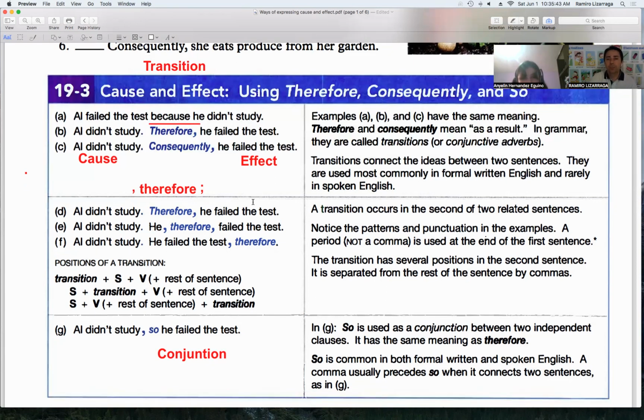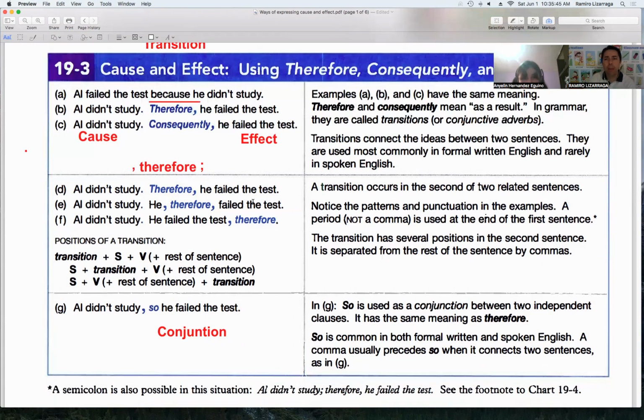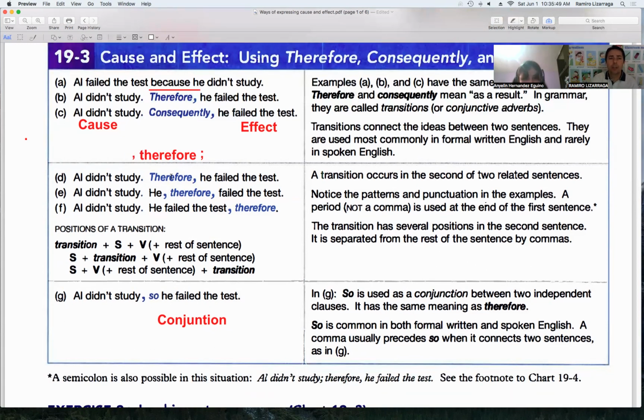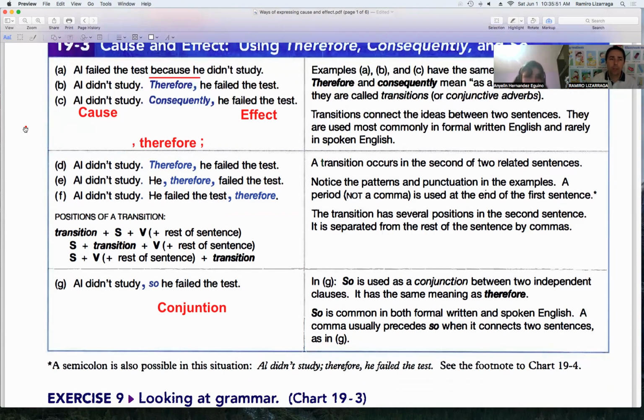Okay, so now let's notice the patterns of punctuation. Let's notice these examples right here. Therefore, we're using a period and a capital letter, and then a comma. Perfect. Or we can also say, look at this example: Ali didn't study, period. He, comma, therefore, comma. Oh my God, this is too complicated.